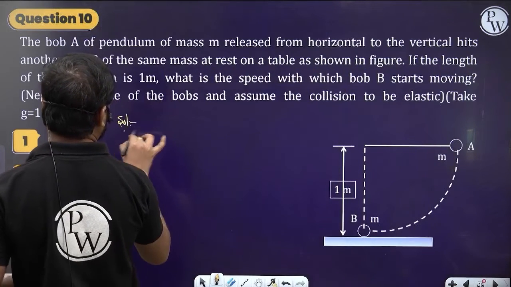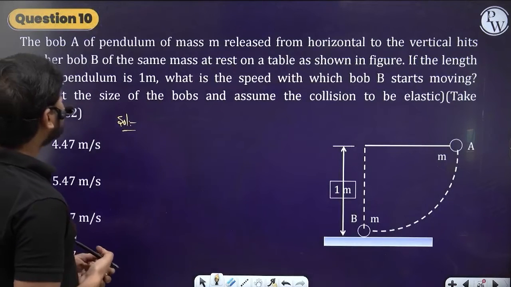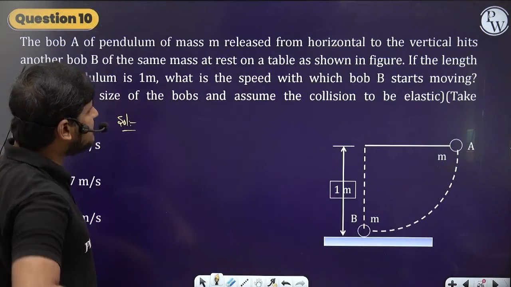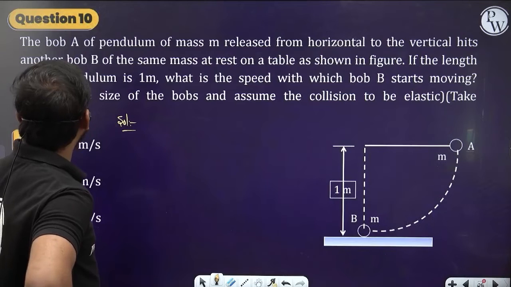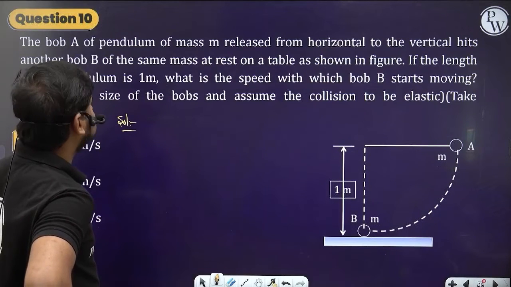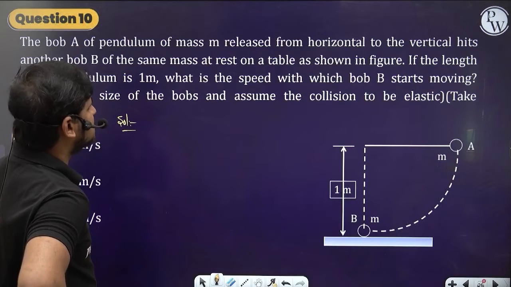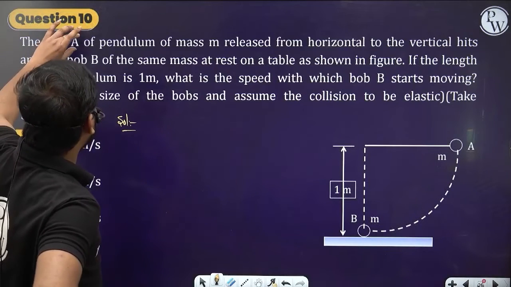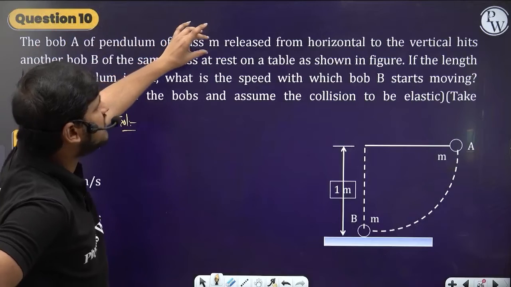So what does the question say? A bob A of a pendulum of mass m is released from the horizontal to the vertical and hits another ball of the same mass. What is the speed with which it starts moving? The simple question: a bob A of a pendulum of mass m is released from horizontal.